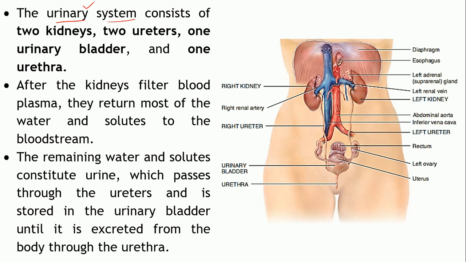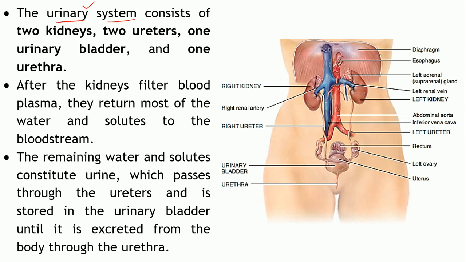Apart from that, the urinary system also plays a number of other roles in regulation of several aspects of the body, in helping in maintenance of the homeostasis within the body. But the main aim is to remove the waste from the body in the form of urine. Now coming to the organs which constitute this particular system. So this is actually the location of the urinary system.